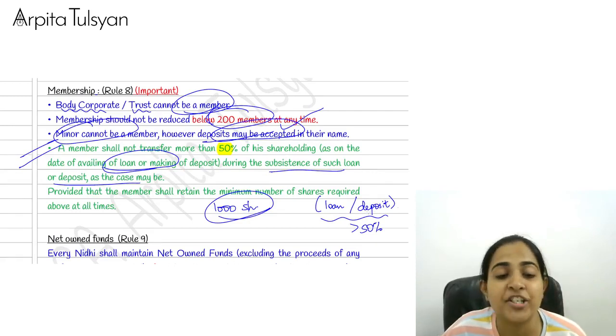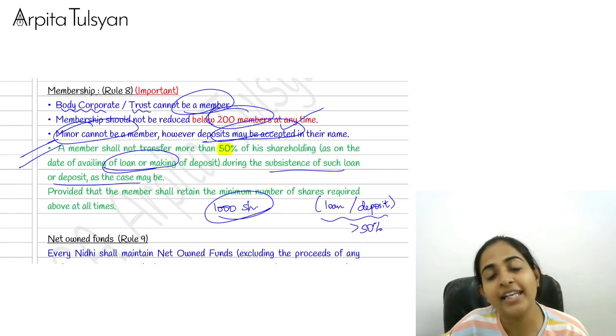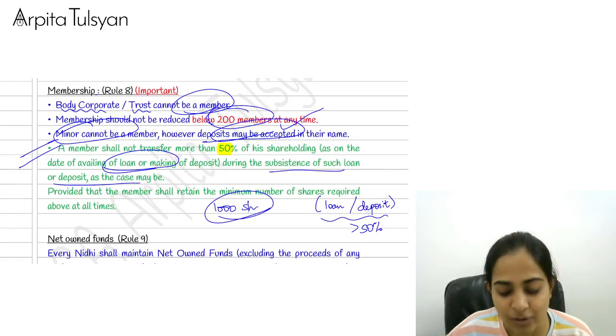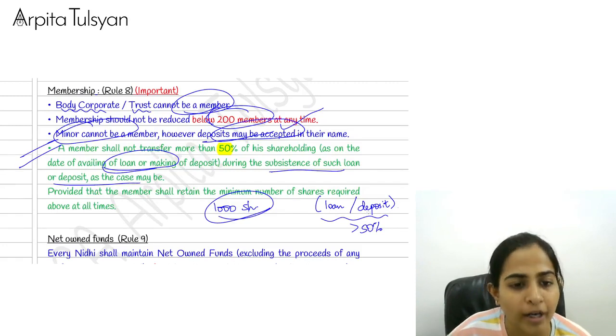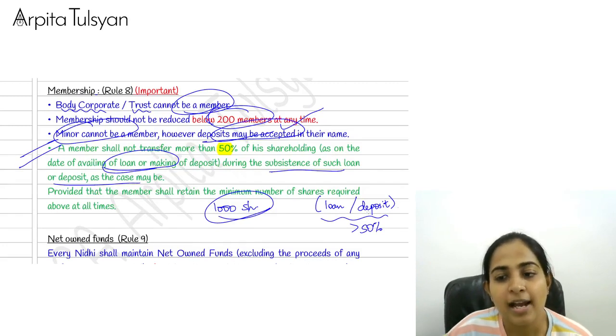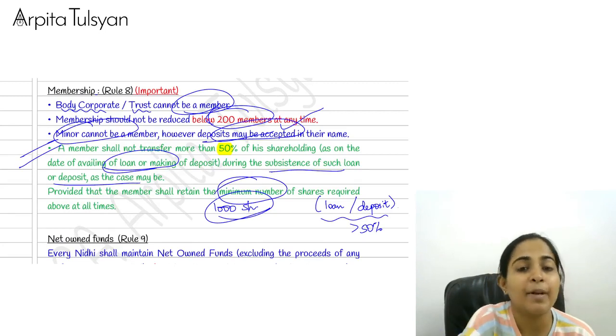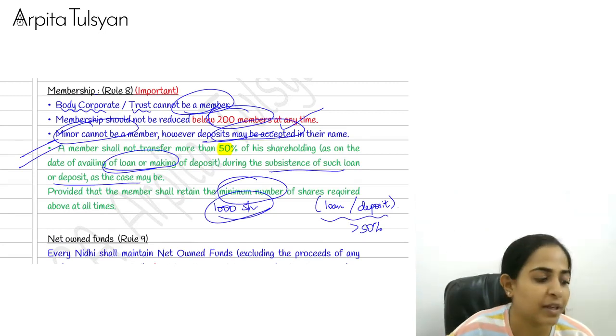See, because it becomes questionable why you want to leave your holding in the company when you are already associated with the company in the form of loan or deposit. And along with this, at the same time, you have to maintain the minimum number of shareholding that was required as per the above rule.